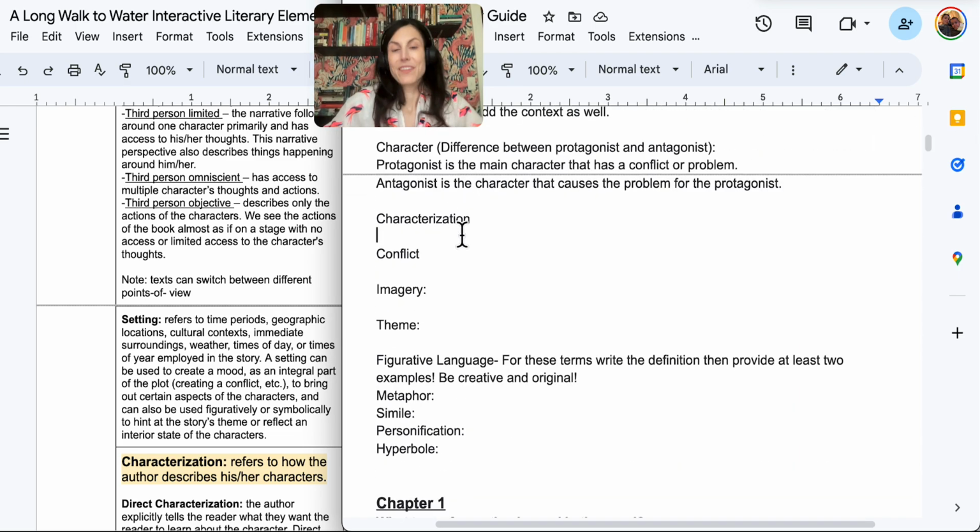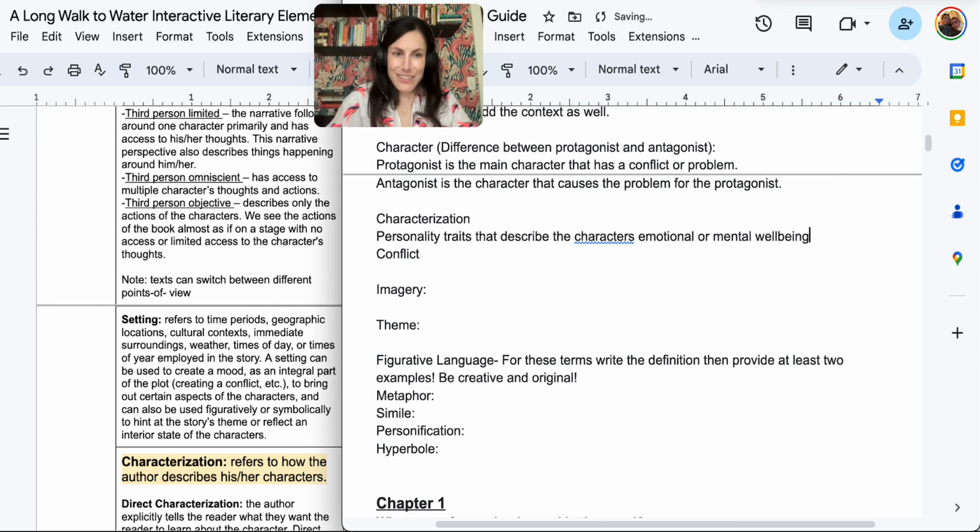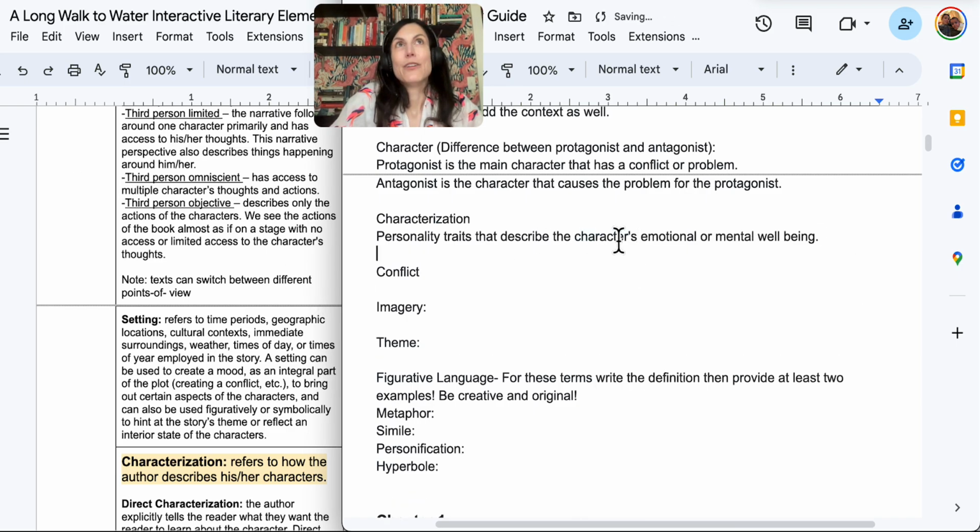Characterization. Now, characterization would be personality traits that describe the character's, I want to say emotional or mental well-being, something along those lines. So you're just looking for personality traits. Now, common mistakes I see. You might characterize a person as rich.